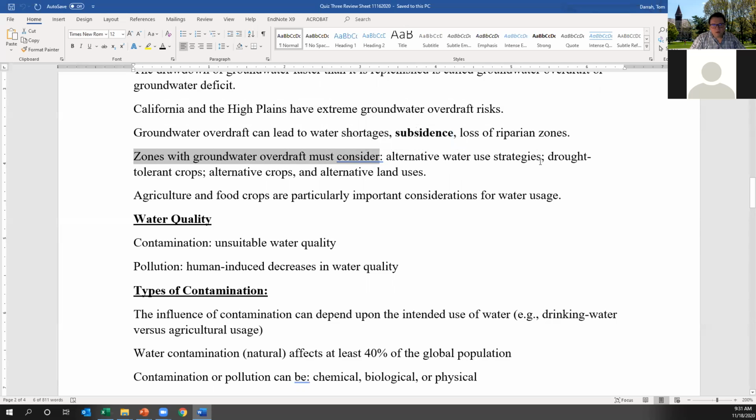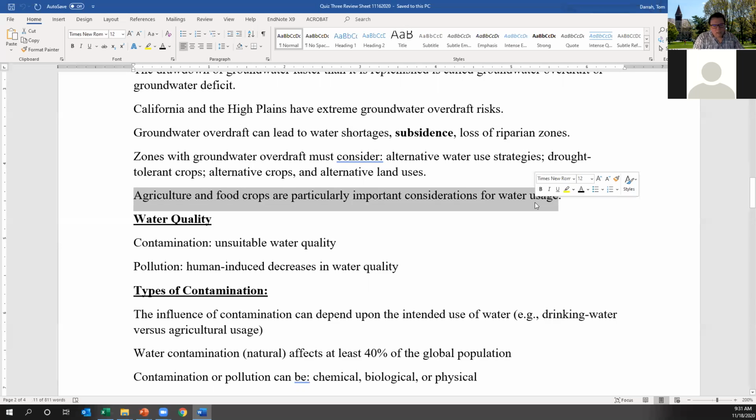That means switching to drought-tolerant crops, alternative crops, or ending agriculture. I've talked about the move towards developing more tourism in those areas, on ranches with dude ranches for tourism purposes, because there's no carrying capacity for the water in that area. So the punchline is that agricultural and food crops are particularly important considerations for water usage. We highlighted before the amount of water used for different types of vegetables and meat.